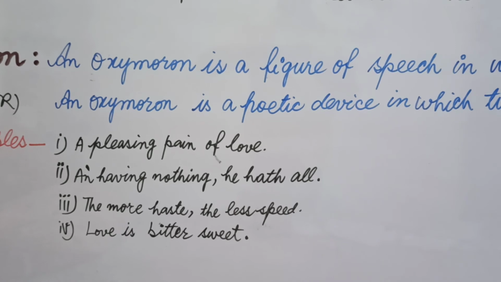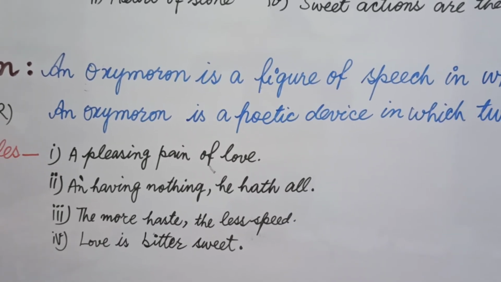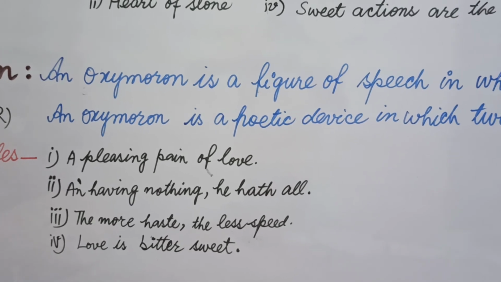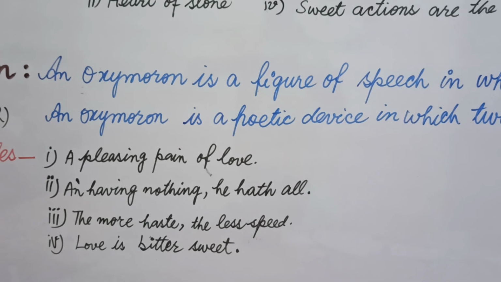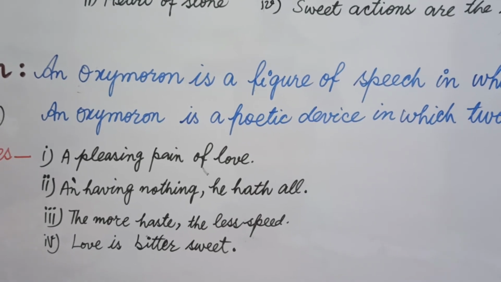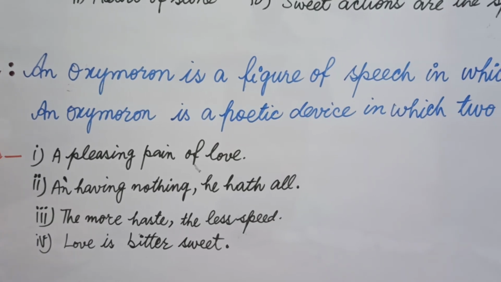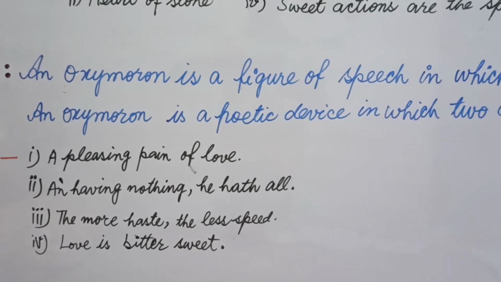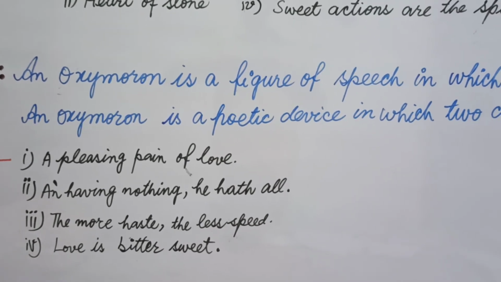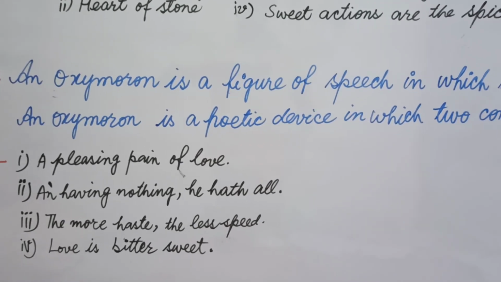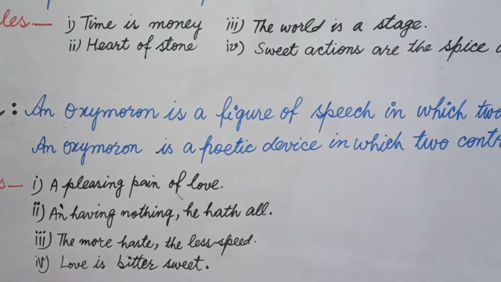Two different thoughts. Haste more means more haste, and speed less. You see here means the more haste, the less speed. We find two different thoughts here. That's why oxymoron figure of speech is used here. Love is bittersweet means bitter and sweet. Two different words are used here. That's why here oxymoron figure of speech is used beautifully.